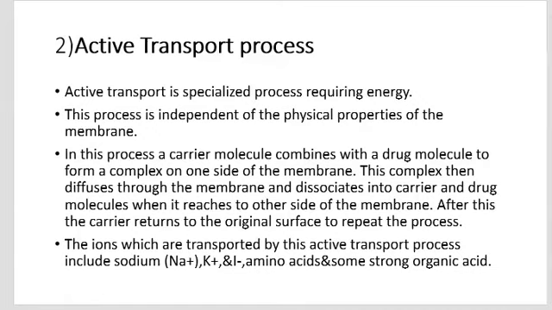The carrier then returns to the original site to accept a new molecule. There are two types of carrier mediated transport: facilitated diffusion and active transport. Facilitated diffusion is a form of carrier transport that does not require the expenditure of cellular energy.